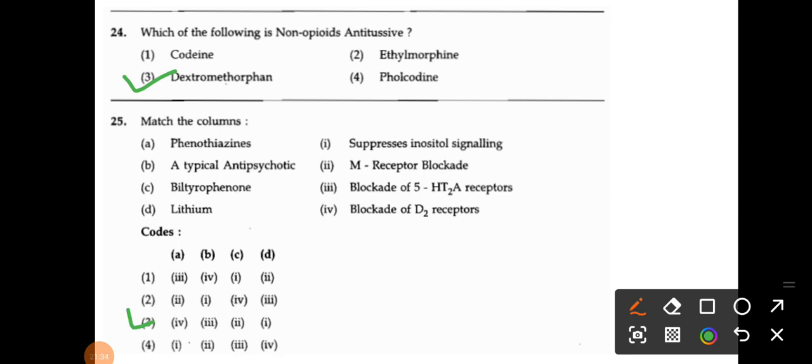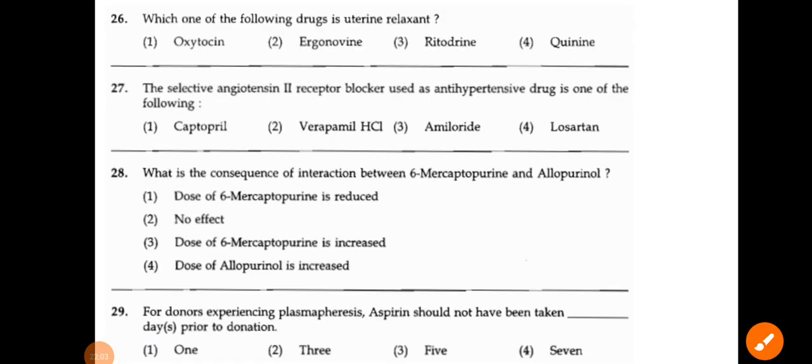Means A, phenothiazines, these are D2 blockers. Then B3, that is the atypical antipsychotics, these are the blockade of 5-HT2A receptor. Then C2, that is the butyrophenones, are the M receptor blockade. And D is the one, lithium suppresses inositol signaling. Okay, so that's why option number 3 is the correct answer of question number 25.